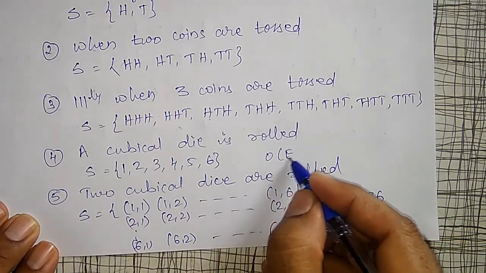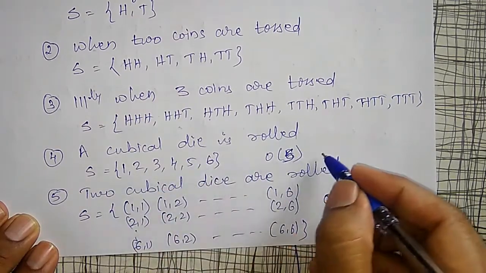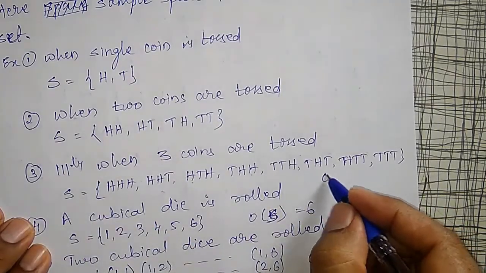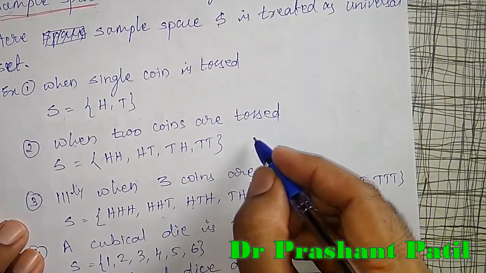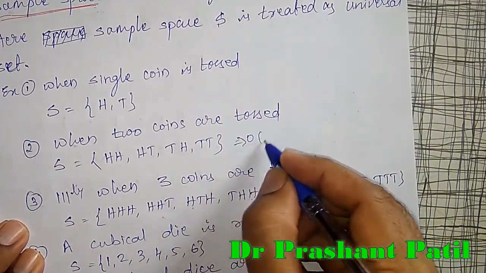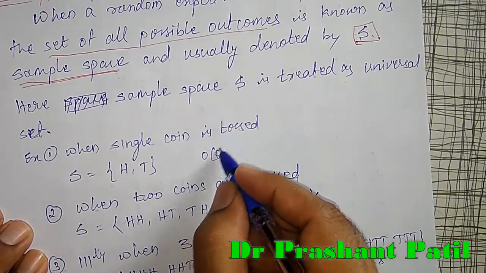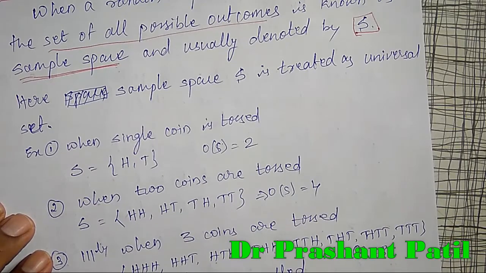Here the order of the sample space, the number of elements in it, is equal to 6 for the die, and the order of this sample space is 8, the order of this sample space is 4, the order of this sample space is 2. Order is nothing but the number of elements in it.